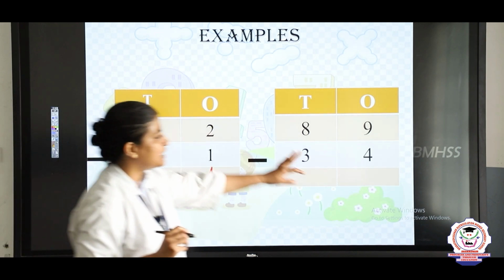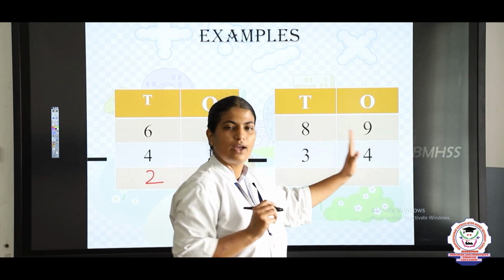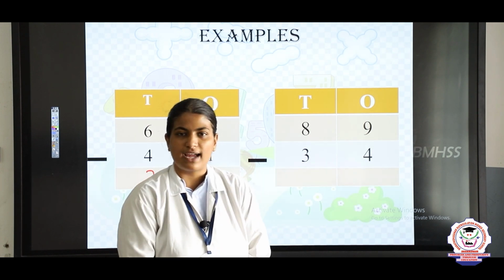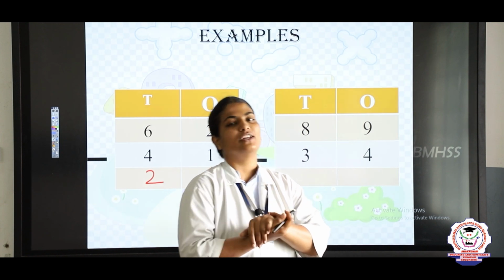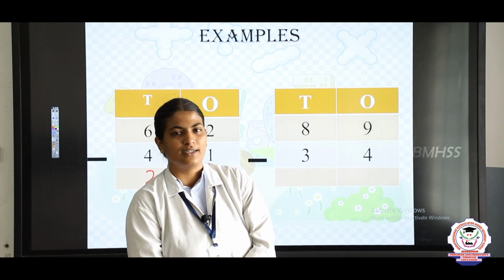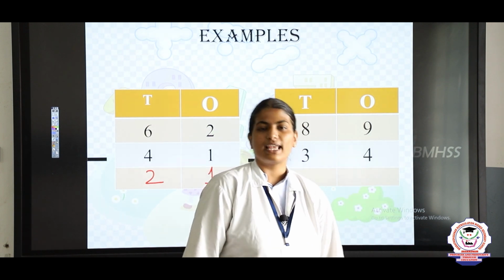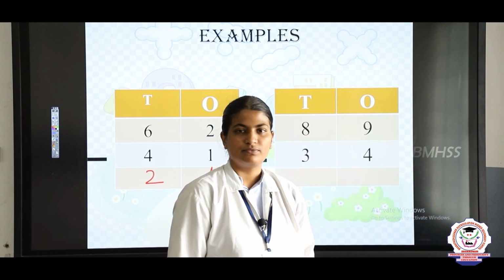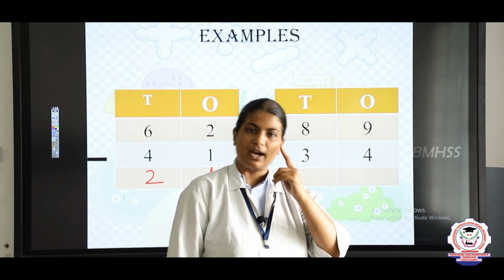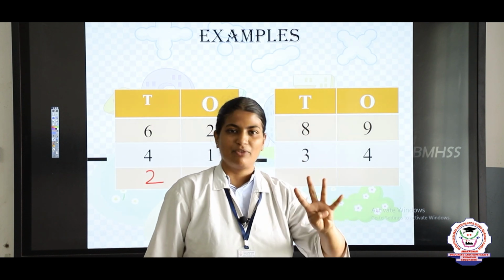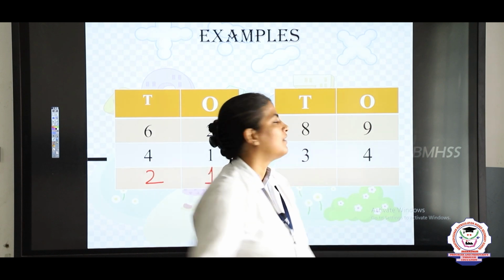Same way we are going to do the second sum. Now this is the tens place and this side is the ones place. Which side should we start, Anya? We should start from the ones place. Very good. What are the numbers you have in the ones place, Ritika? The numbers are 9 and 4. So Darshan, tell me which number must be in your mind? So 9 must be in your mind. Very good. So 9 in the mind, 4 in the finger. 9 before, 8, 7, 6, 5. What is the answer? 5.